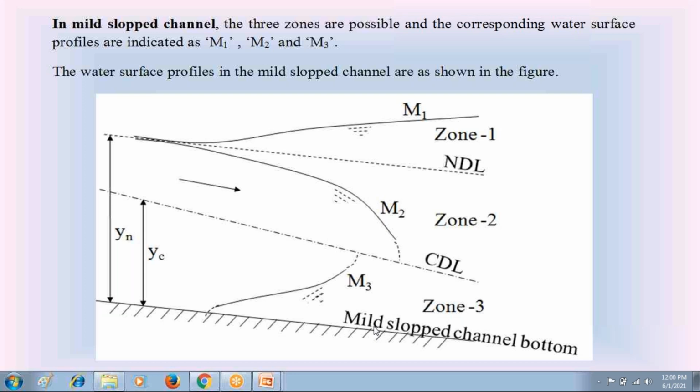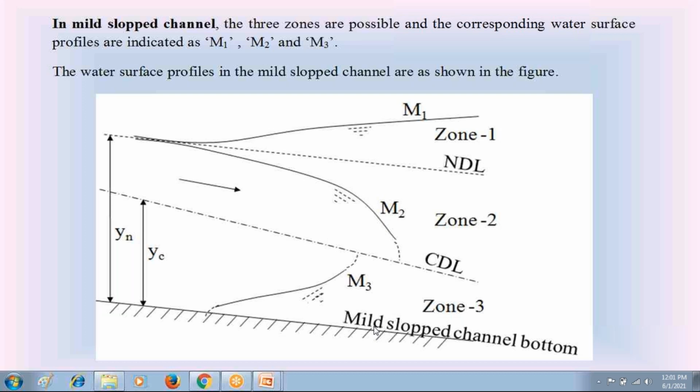So I explained the classification of water surface profiles in the channels, that is C curve, M curve, S curve, A curve, and H curve. And also the water surface profile may be in zone 1, zone 2, zone 3. In the mild slope, Yn is greater than Yc. So in the mild slope, the depth of flow Y may be more than Yn and Yc, that is zone 1.